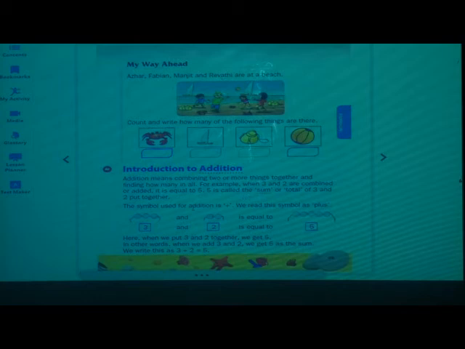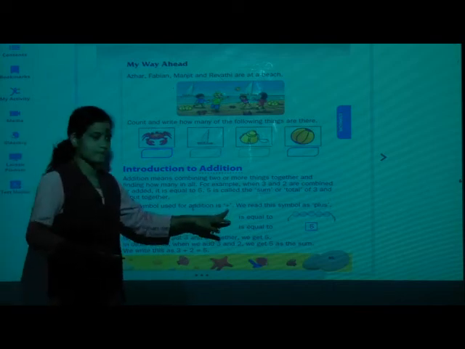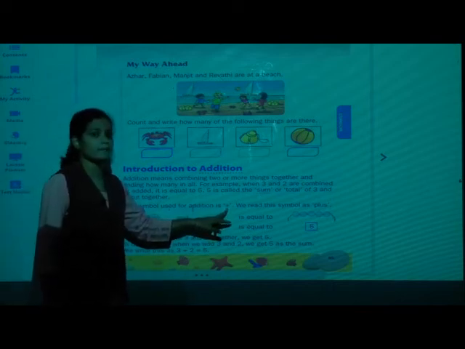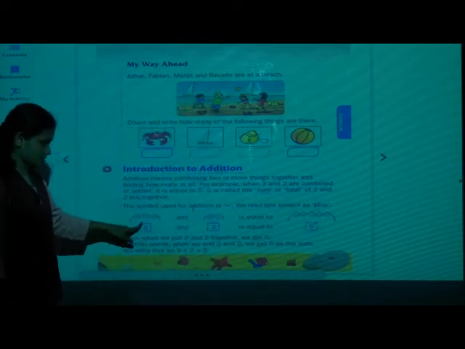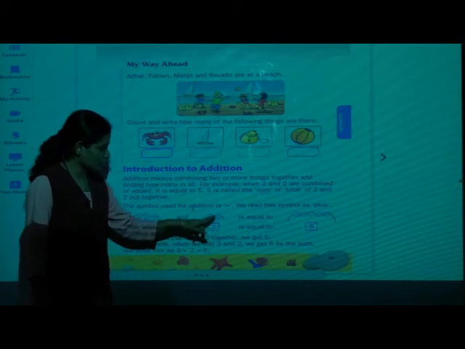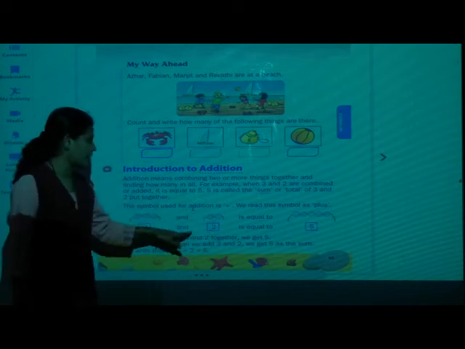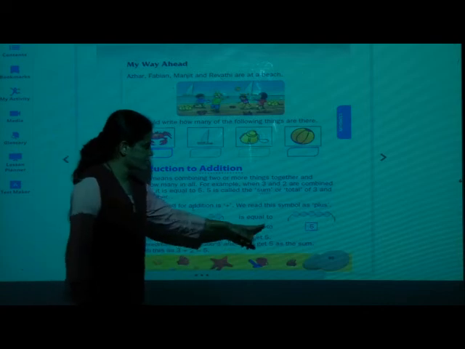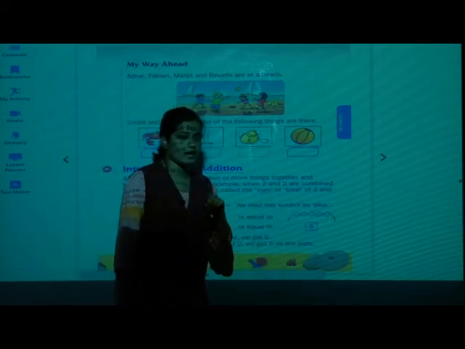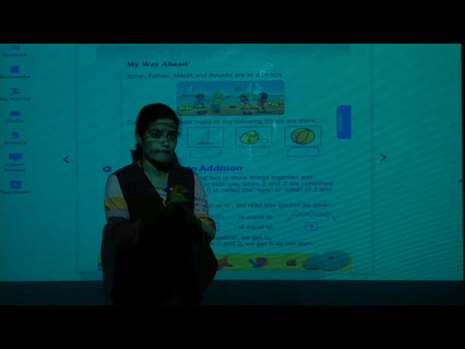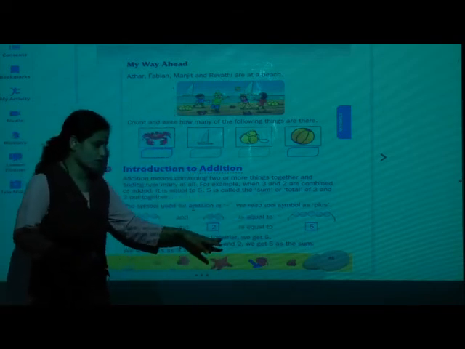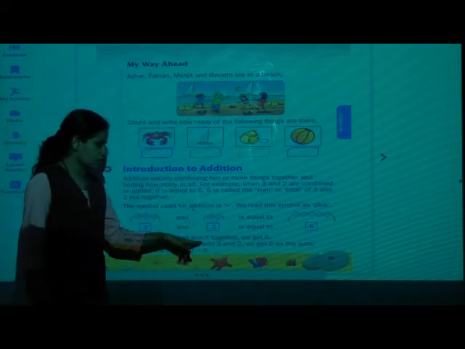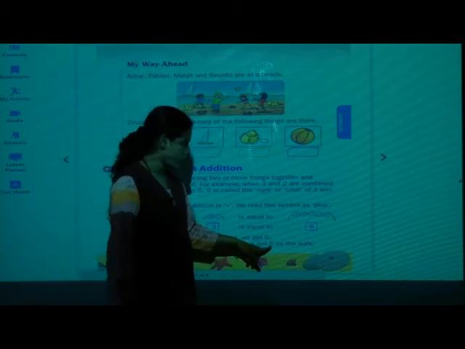See, the symbol used for addition is plus. Okay, what it is called? Plus. We read this symbol as plus. Now 3 beads, okay, and here how many you can see? 2. So 3 and 2 together is equal to 5. 3 and 2, if you will put together, if you will combine together, you will get 5. Here when we put 3 and 2 together, we get 5. In other words, when we add 3 and 2, we get 5 as the sum.